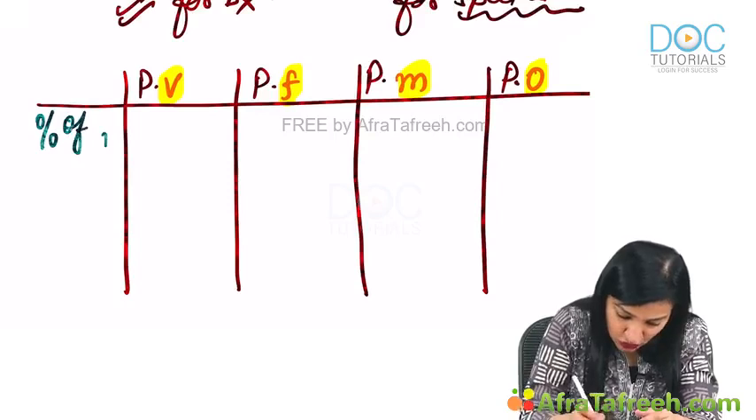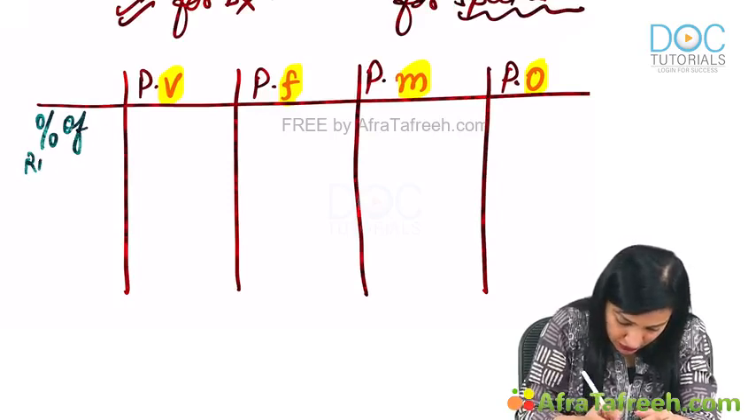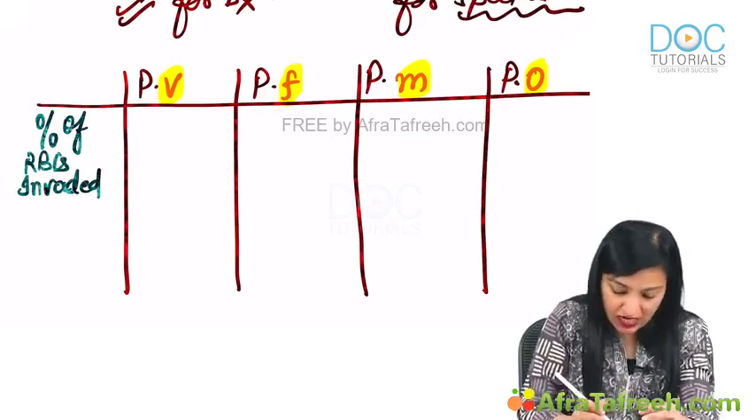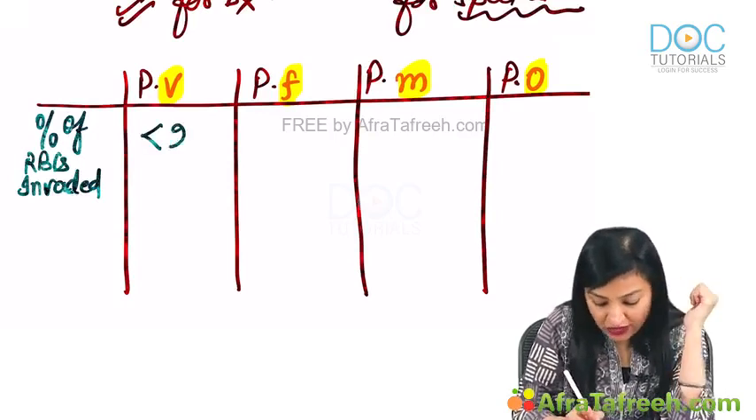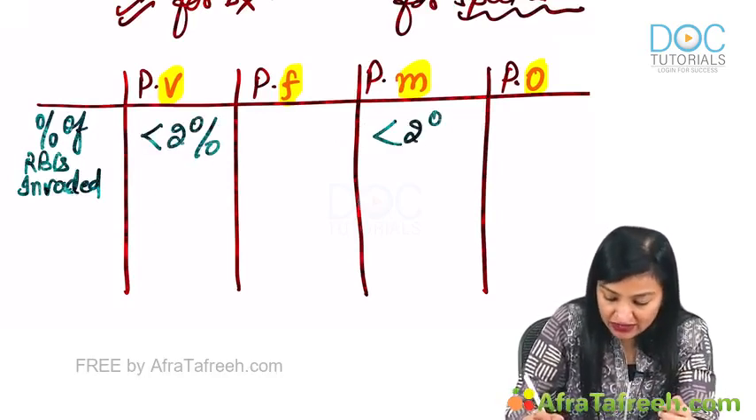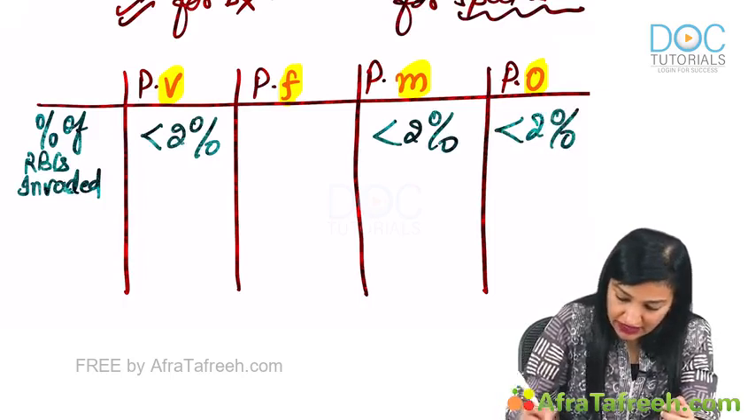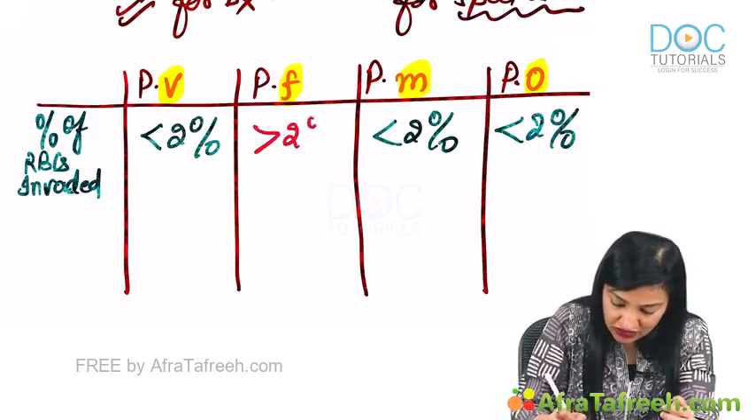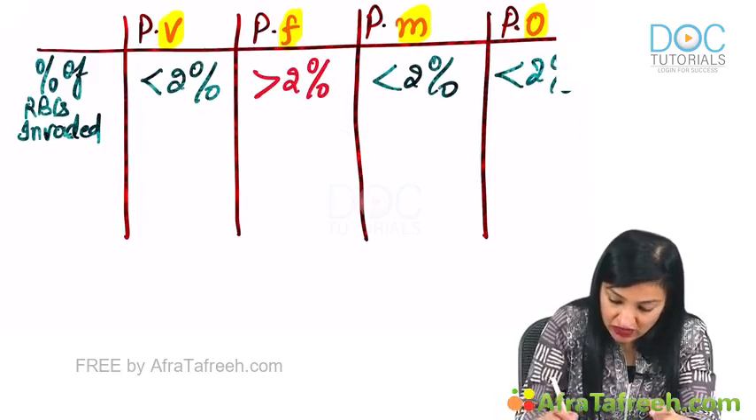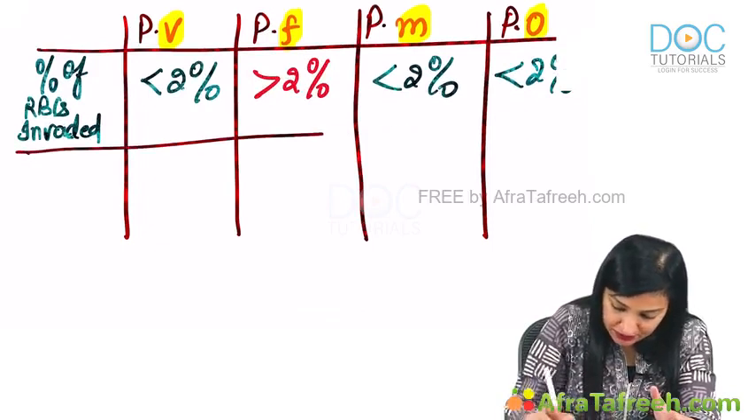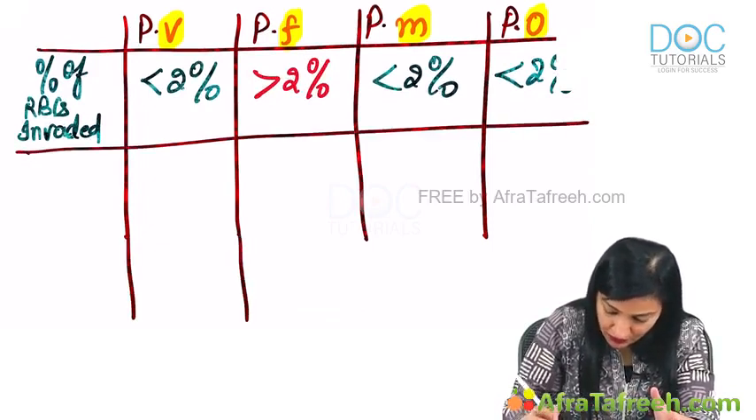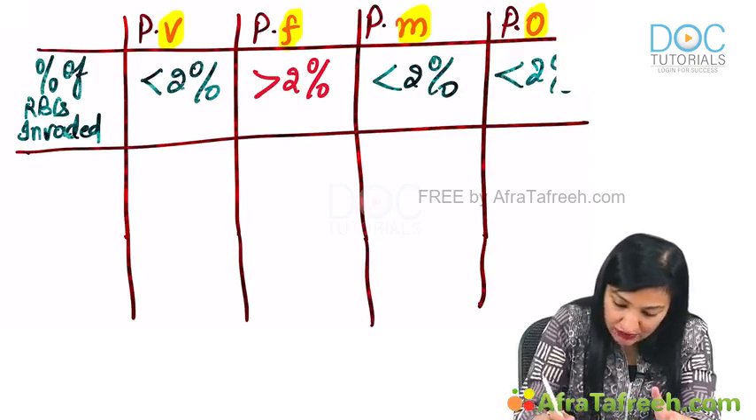Now, the first differentiating point is about the percentage of RBCs invaded. In all cases, it is less than 2%, except falciparum, which is the most severe one, more than 2%. Okay. Now, the stage of RBC invaded.